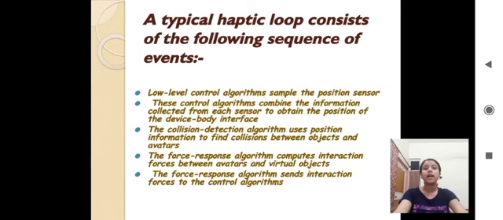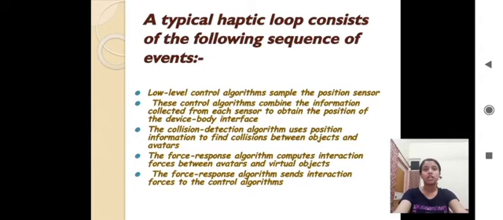A typical haptic loop consists of the following sequence of events. Low-level control algorithms sample the position sensor at the haptic interface device joints. The control algorithms combine the information collected from each sensor to obtain the position of the device body interface in space.